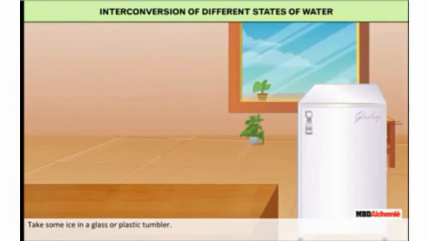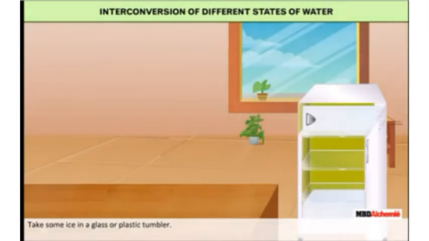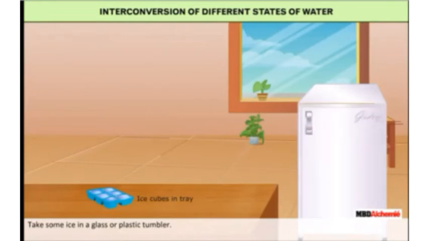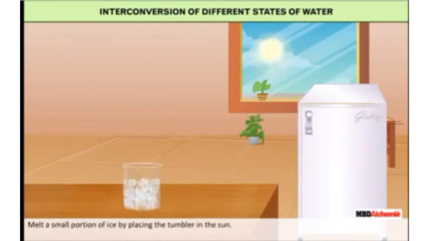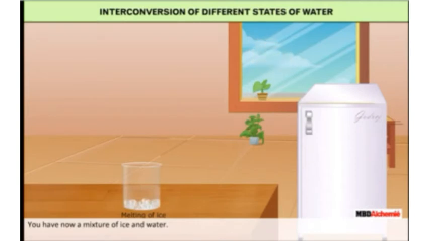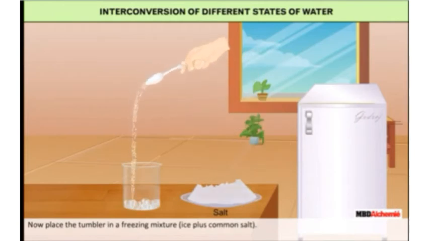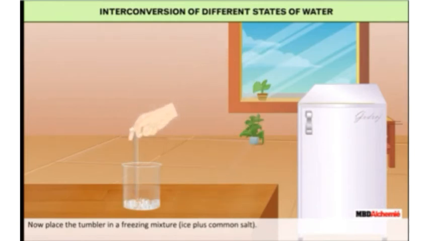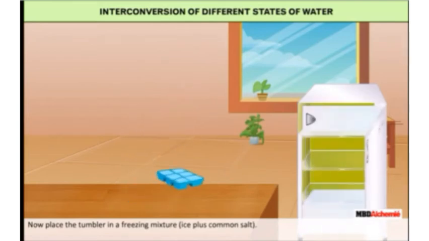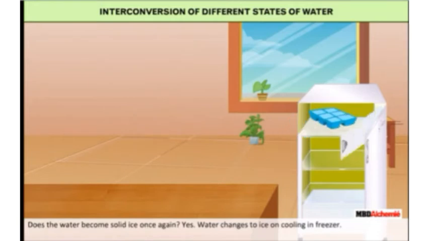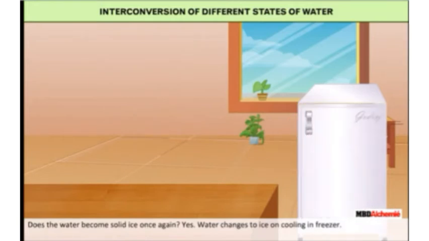Now, take some ice in a glass or plastic tumbler. Melt a small portion of ice by placing the tumbler in the sun. You have now made a mixture of ice and water. Now place the tumbler in a freezing mixture, ice plus common salt. So students, does the water become solid ice once again? Yes, water changes to ice on cooling in the freezer.